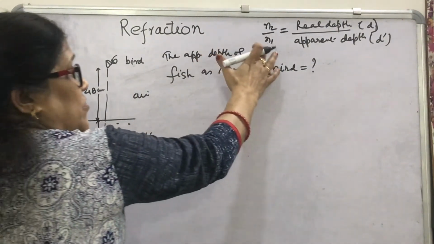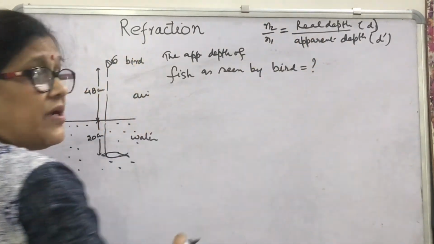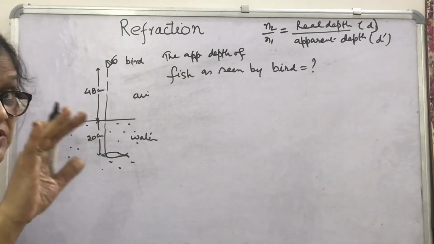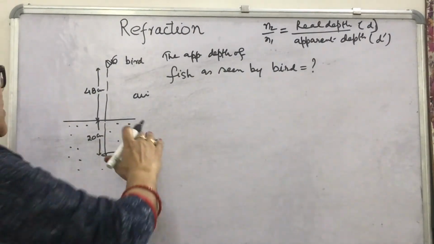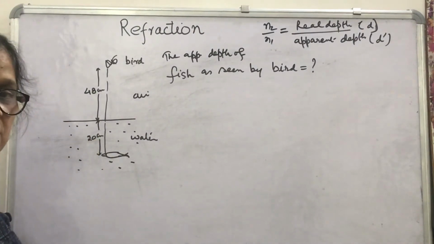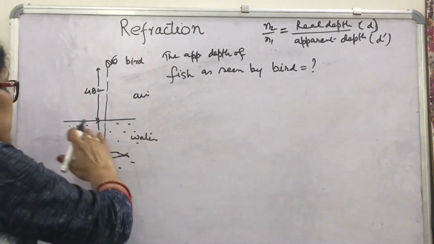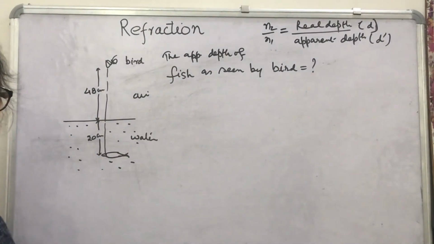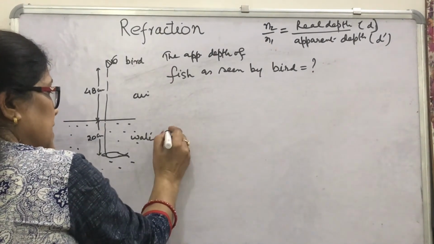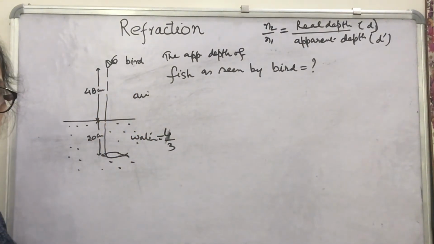We have seen that N2 upon N1 is real depth upon apparent depth, where N2 is the refractive index of the medium in which the object is situated. Now who is observing? Bird. So fish is like the object. What is its real depth? Depth is measured from the surface, so this is 20. And this water, its refractive index is 4/3, it will be given. Then this will be N2 and this will be N1.